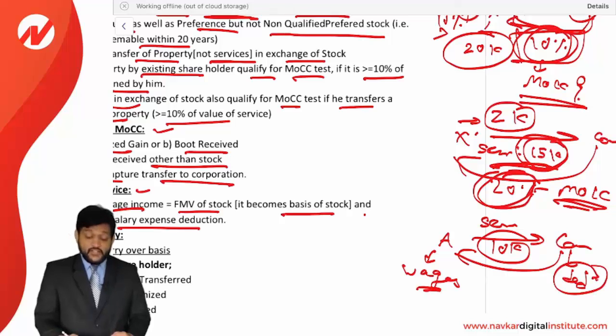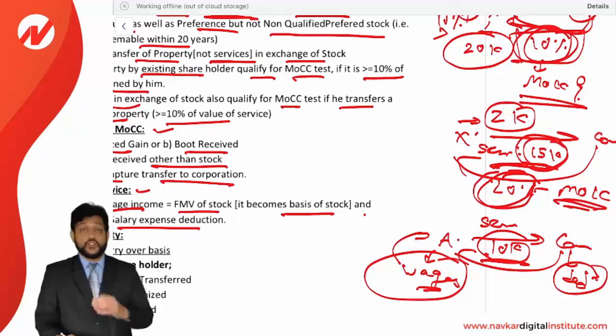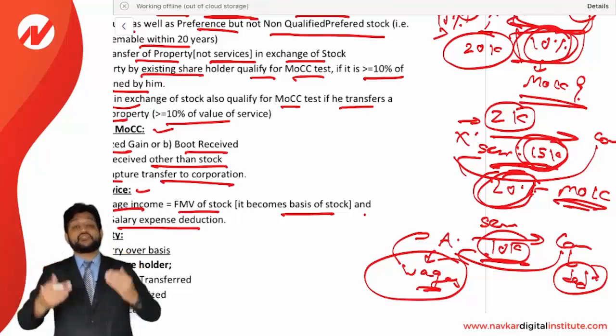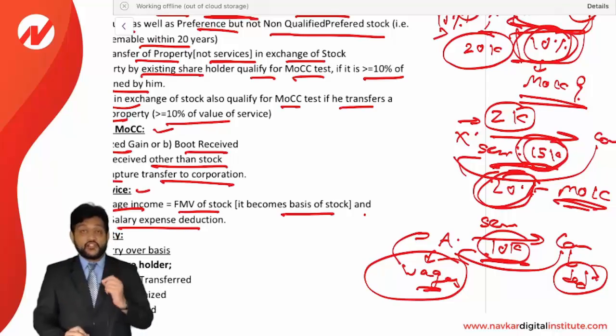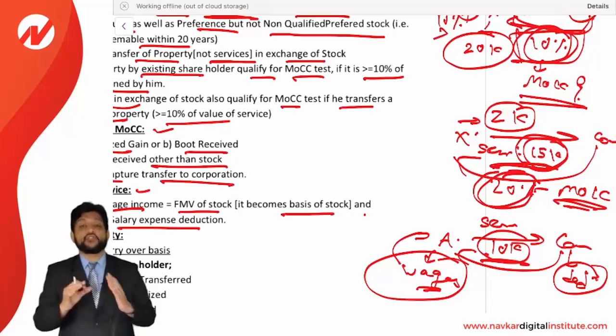Fine. Okay, now this 10,000 as taxable as wages to Mr. A, he will get a basis of 10,000 for the stock. Whatever stock he has received, that 10,000 will be basis for the stock. So whenever he sells the stock, this 10,000 will be used as a basis for gain calculation. So just be very clear, when you provide a service and you receive a stock in exchange, that will be taxable as wages to you and it will create a basis for the stock received.